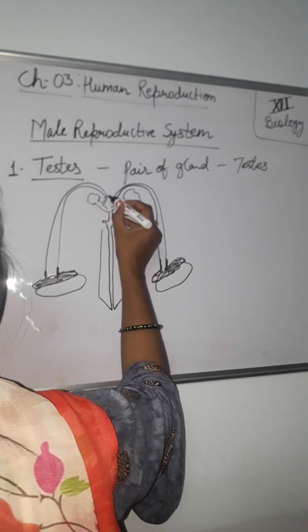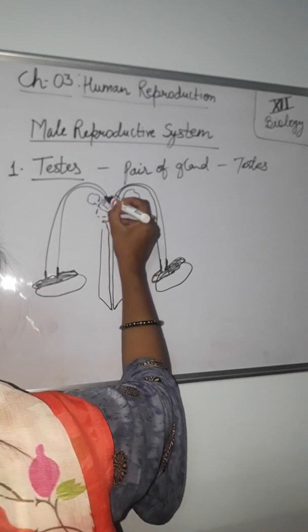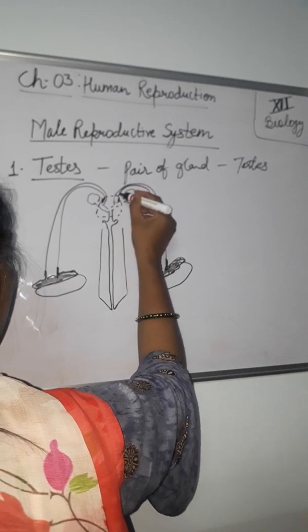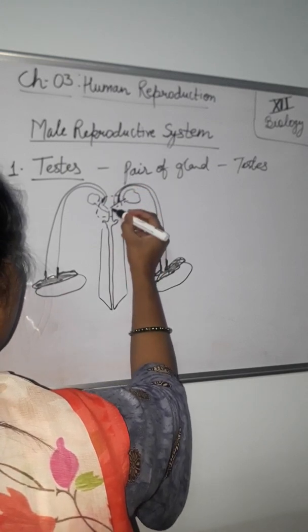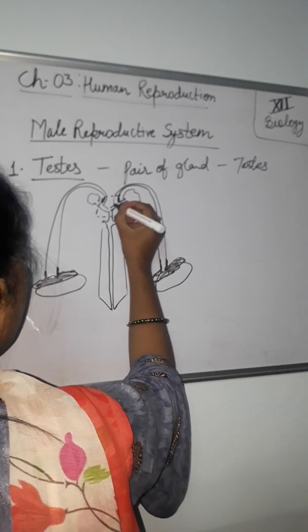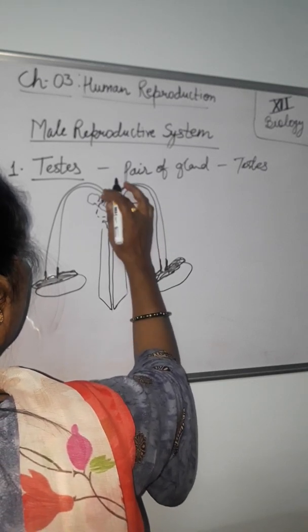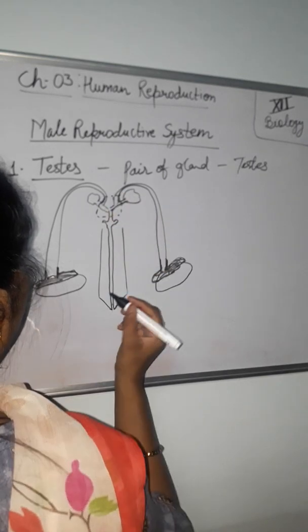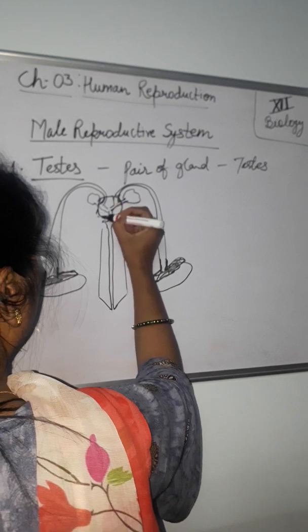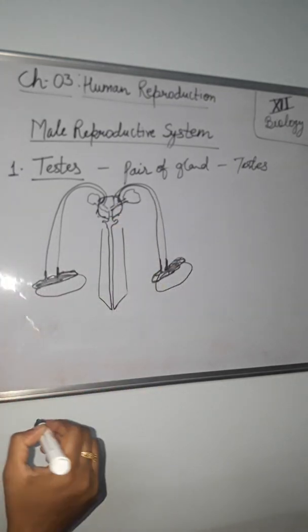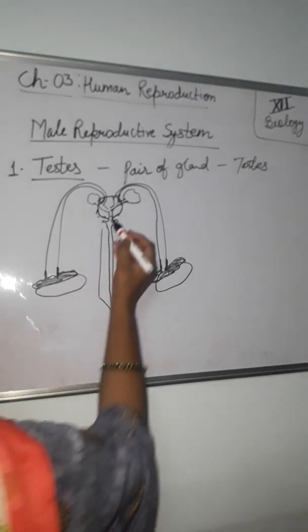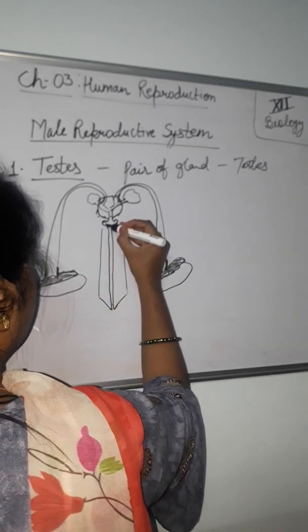And here is a gland. This is called the prostate gland.